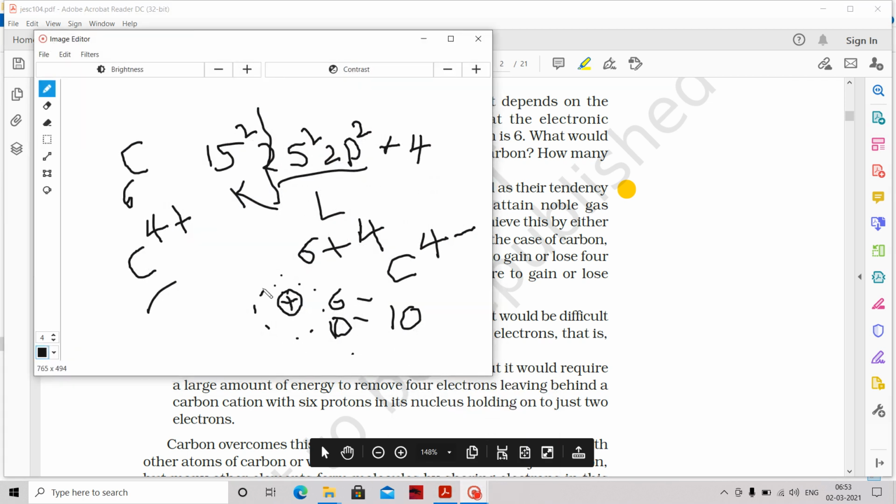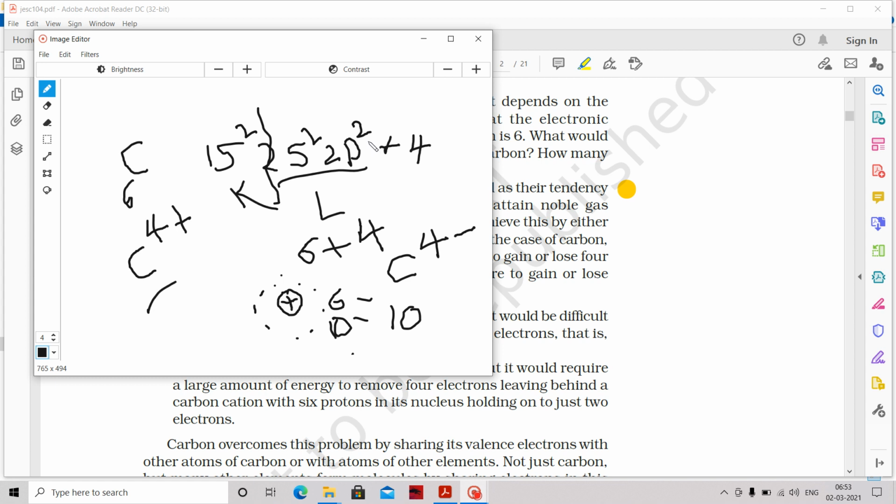Why is it required? These electrons of the carbon outside the nucleus are held by the attractive force from the nucleus, because I have 6 protons holding these electrons. The energy required to remove them is the ionization energy, and the ionization energy is very high.